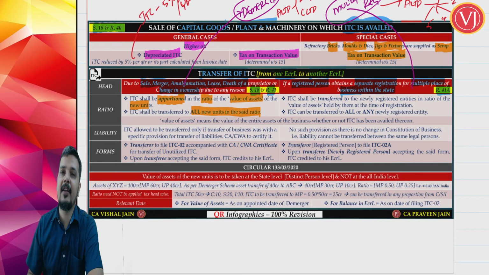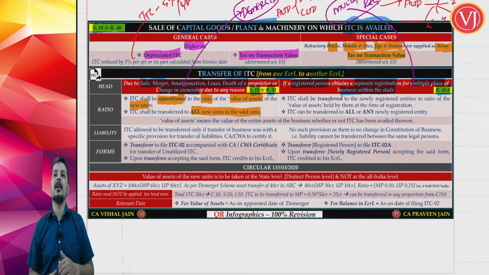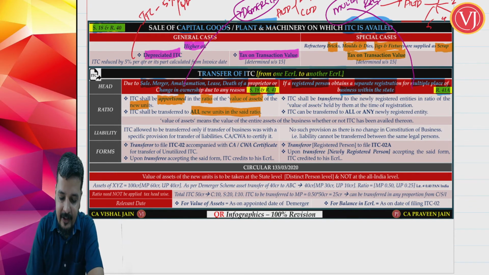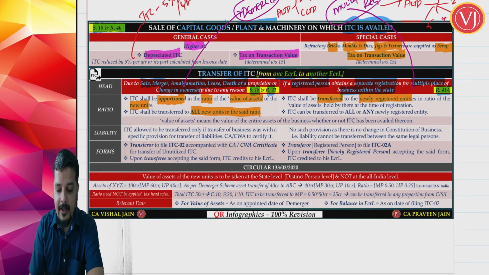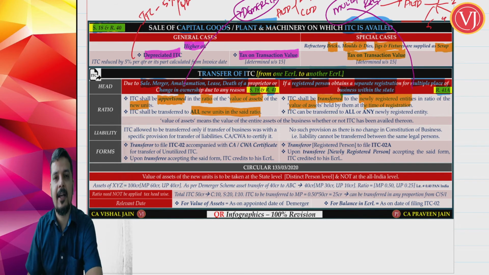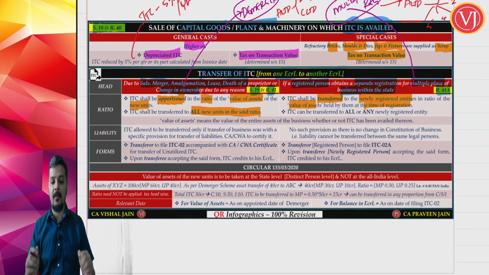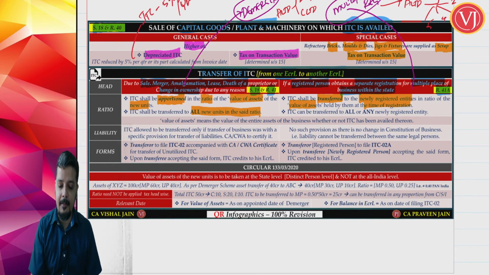But whereas if it is A Limited, 1 registration to A Limited, 5 registration, ITC shall be transferred to newly registered entities, all these 5 registration, in the ratio of value of assets held by them at the time of registration. Again, it is in the ratio of value of assets at the time of registration. But the difference is now ITC can be transferred to all or any of the new registered entities.